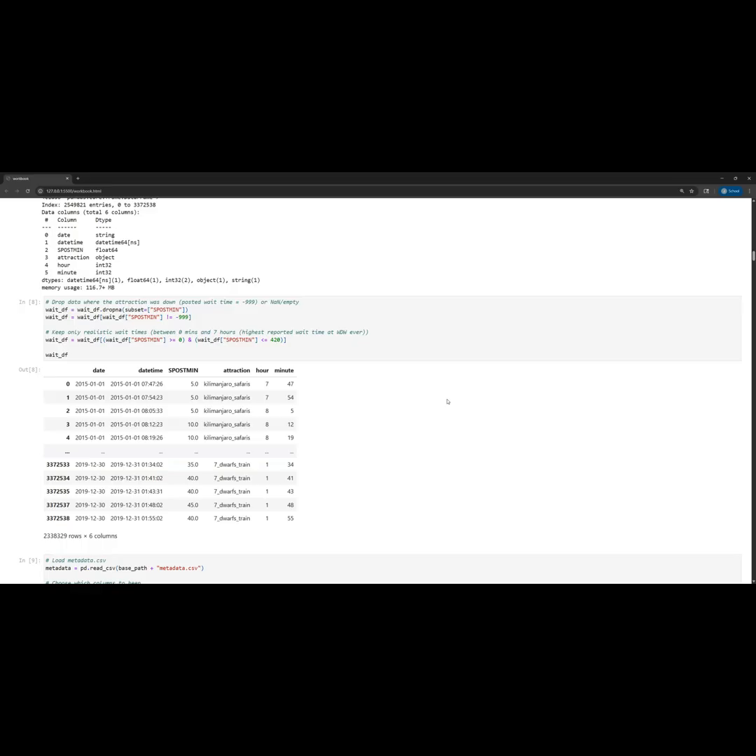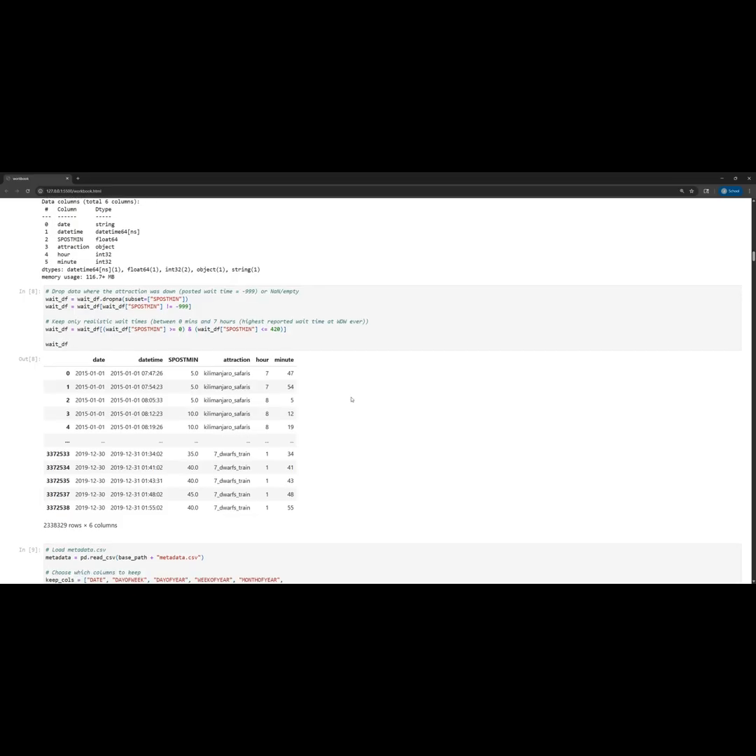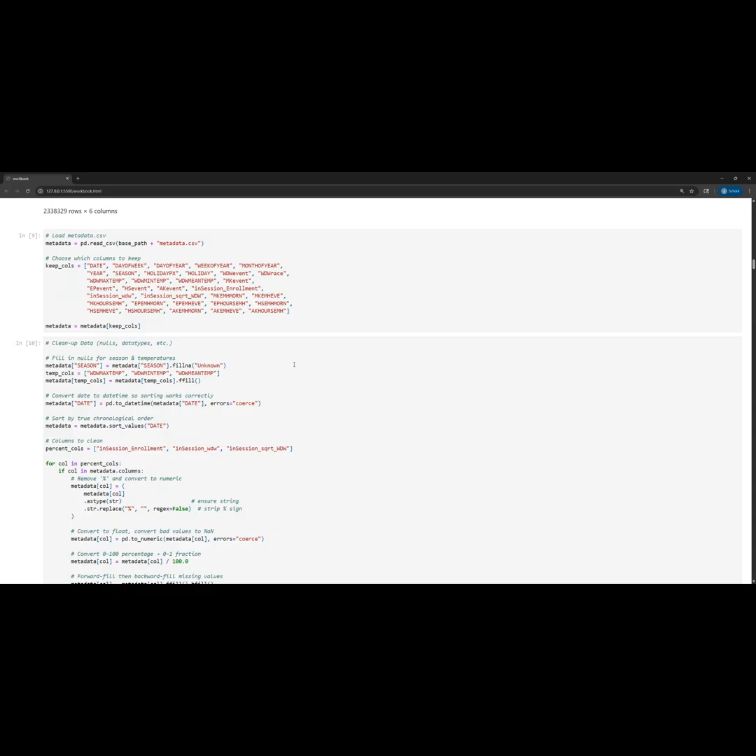I noticed in the data description for this data set that it was reported that a wait time of negative 999 would be posted whenever the ride was down. The data description also mentioned that there was potentially outlier data. And so because of that, I decided to drop the negative 999 wait times and also drop any wait times that were larger than 420 minutes or less than 0, because this represents a realistic wait time range. So that's attraction and wait time data.